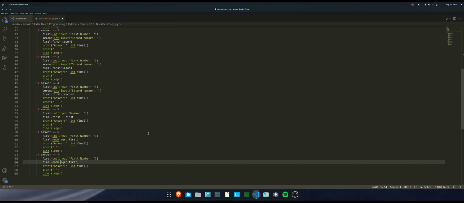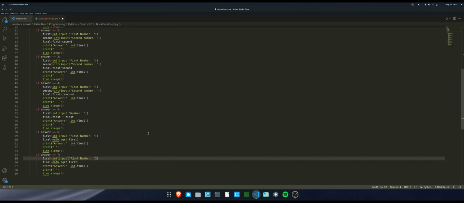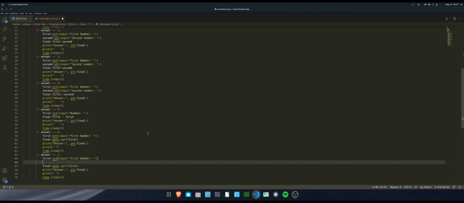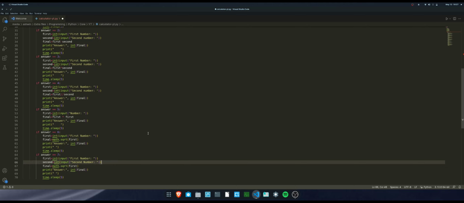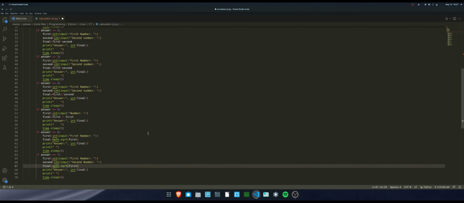So for this, we're gonna take in two numbers, because you're finding out the remainder of the division of two numbers. So we're gonna take a second input, and then final math dot, it's not math dot, it's actually gonna be first modulus second.